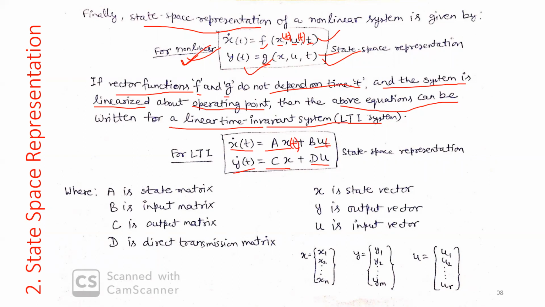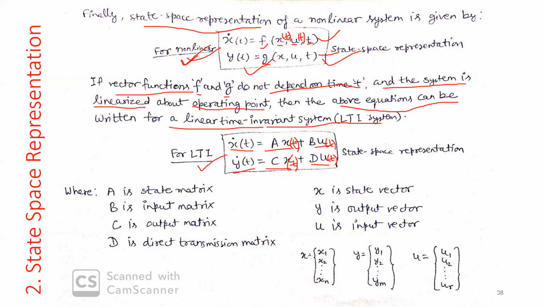This u is also time dependent, u(t). This x is also time dependent, x(t). And this u is also time dependent, u(t). Okay, so this is the state space representation for linear time invariant systems.